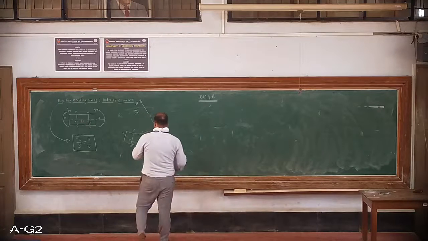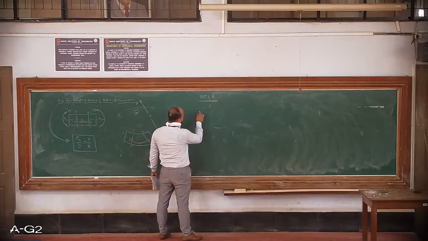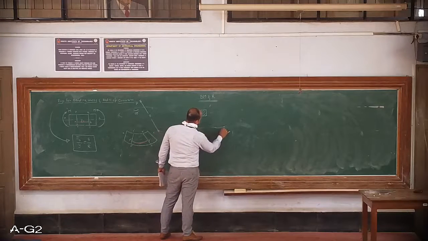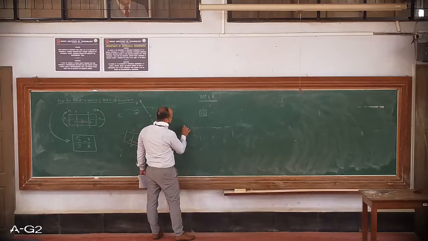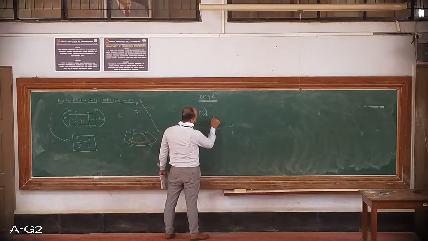So what we are doing is taking a section of a beam. It could be any section, so I will assume it has a square section. And this you can assume as the neutral axis. And this distance is small y.